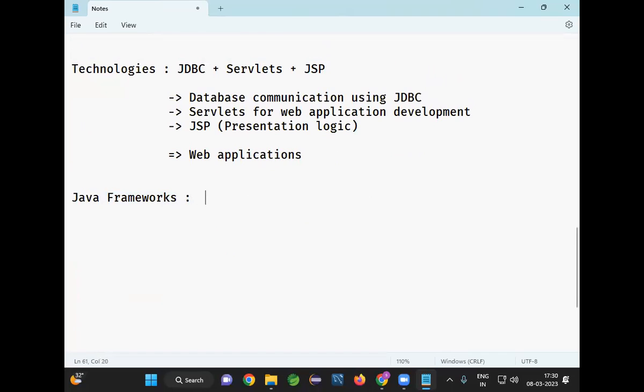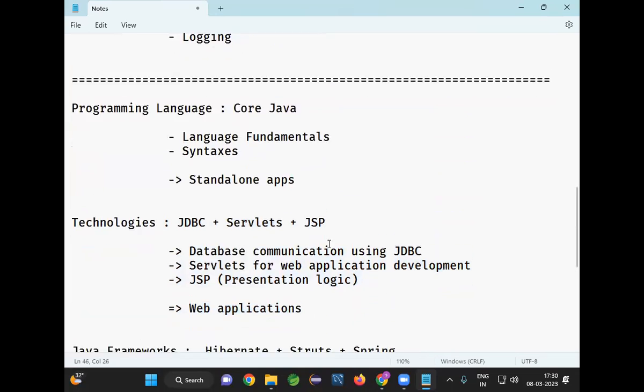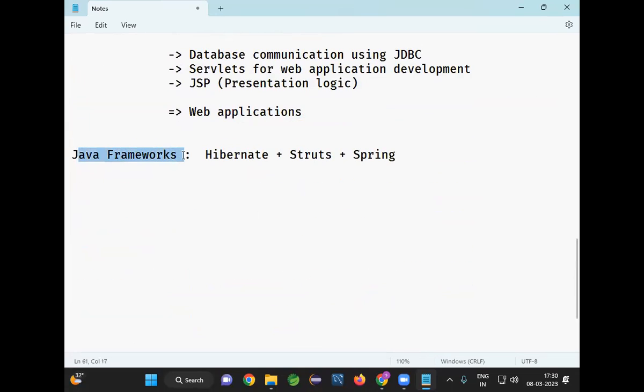What are the Java frameworks available? There are several frameworks available in the market. One is the Hibernate framework, the next is the Struts framework, and the next is the Spring framework. So only programming language and technologies are not sufficient to get a job in the industry, right? Whether you are going as a fresher or as an experienced person, along with core Java and advanced Java, these frameworks are also required. Among these frameworks, the Struts framework is outdated. I'm removing that. So Hibernate and Spring.